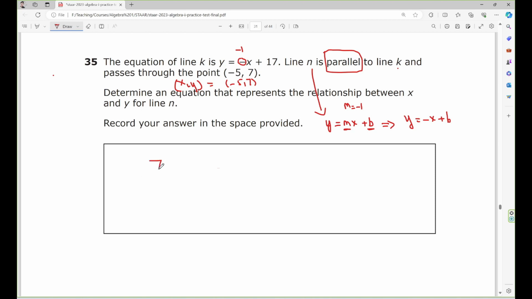So I have 7 equals -x, but x equals -5. Remember, you have two negative signs right here, plus b. Then 7 equals 5 plus b. Subtract 5 from both sides, b equals 2. Now the equation is y equals -x plus 2. This is the answer.